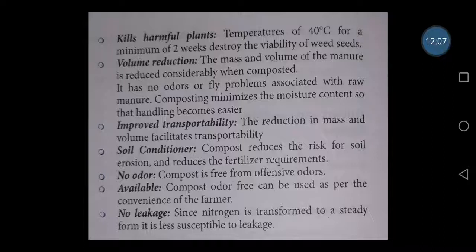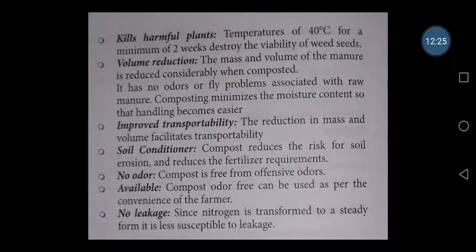Then improved transportability. The reduction of mass, as I have told, means the bulk of waste materials will reduce in size into the form of humus, and even the volume is compressed. So finally it is very easy to transport from one place to another.